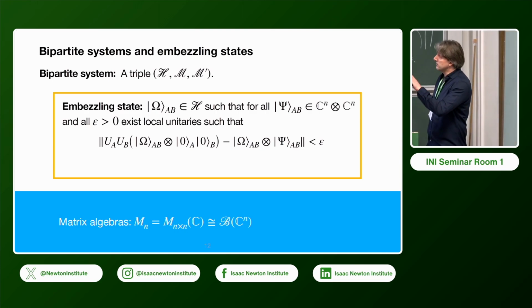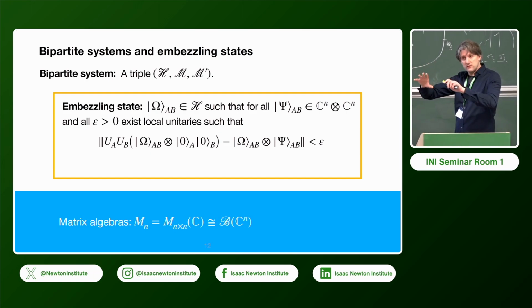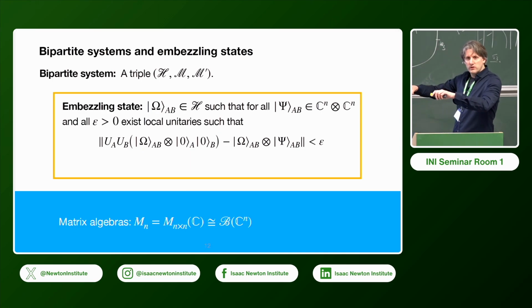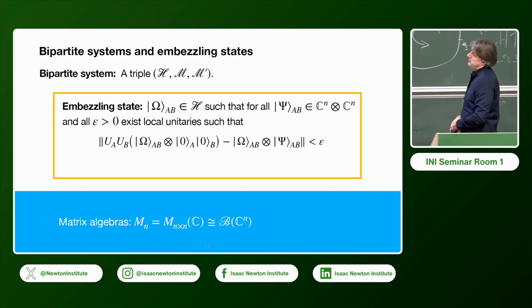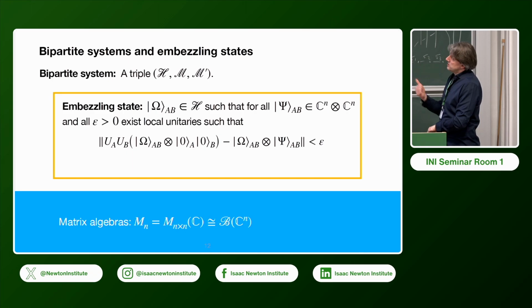So a bipartite system is just a triple. Now this always refers not to the full situation, but just the resource. So think of this H as the resource space. And then locally, we also couple a finite dimensional tensor product for the local systems of Alice and Bob. So this consists of a von Neumann algebra and its commutant.